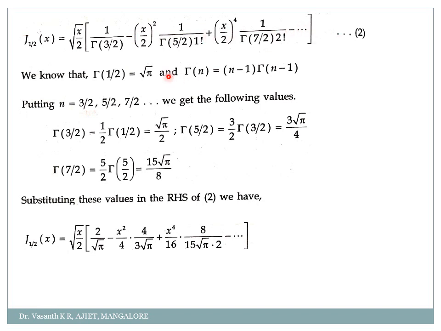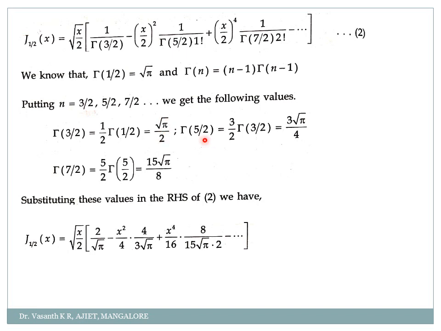Now you know the standard values. What is gamma of 1 by 2? Root pi. And gamma of n is equal to (n minus 1) into gamma of (n minus 1). So we will take n as 3 by 2. So gamma of 3 by 2 will be 3 by 2 minus 1, so 1 by 2 into gamma of 1 by 2. How much is gamma of 1 by 2? Root pi. So it will become root pi by 2. So I'll get my value of gamma of 3 by 2 as root pi by 2.